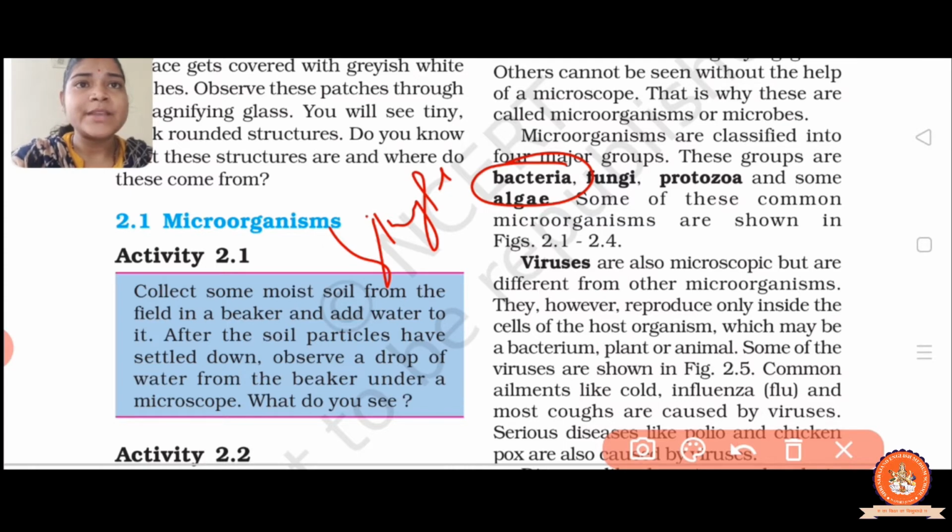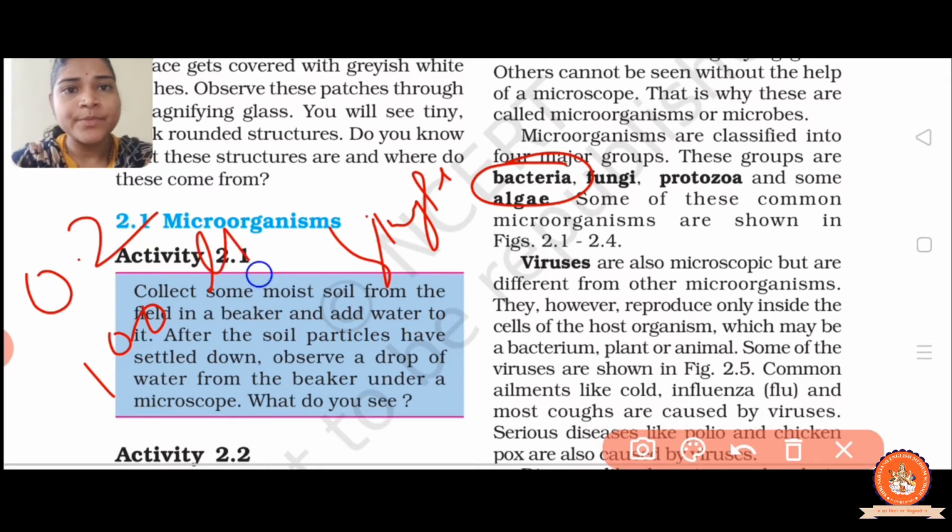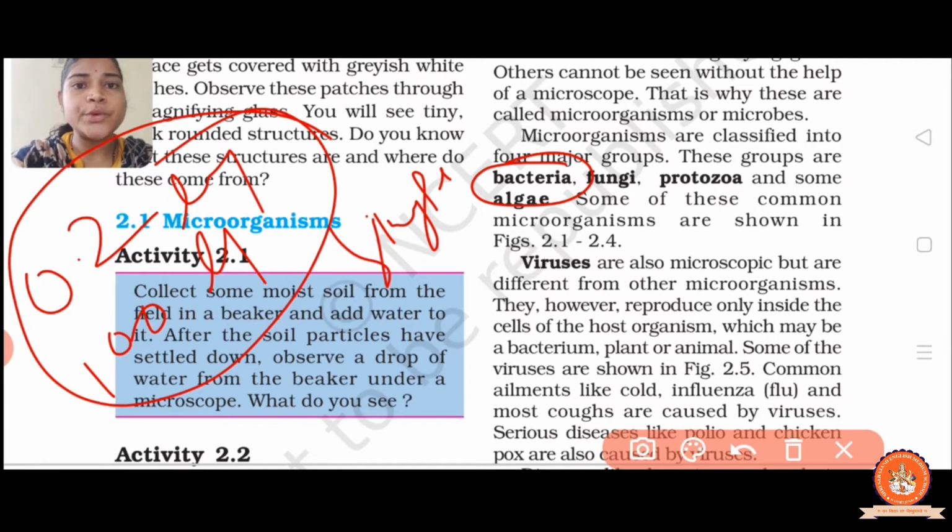Their size ranges from 0.2 micron to 100 microns. The smallest bacteria is 0.15 micron and the largest bacteria is 1.5 micron.